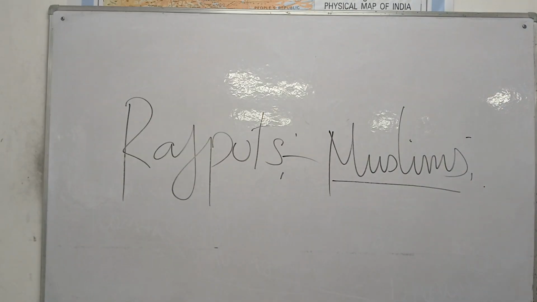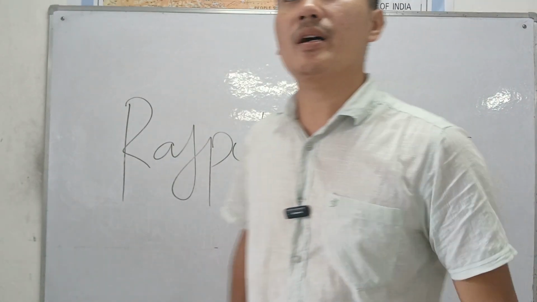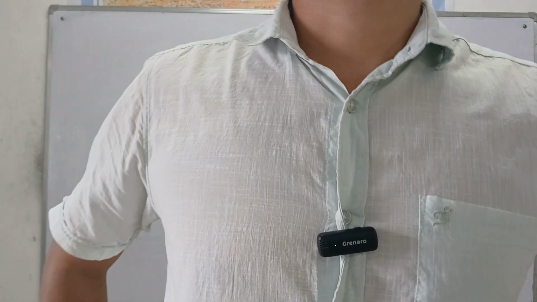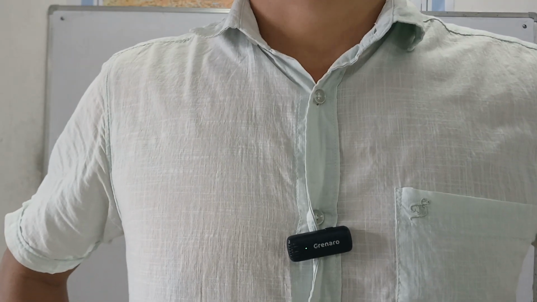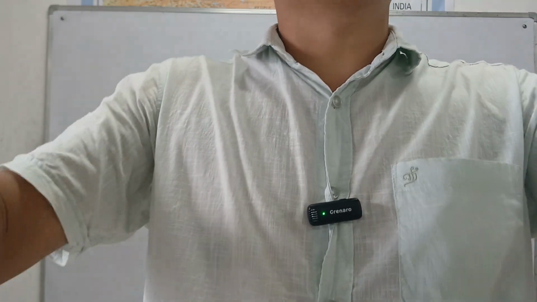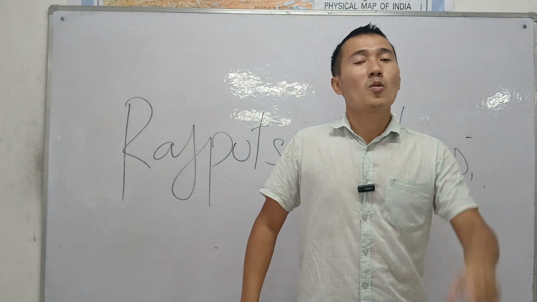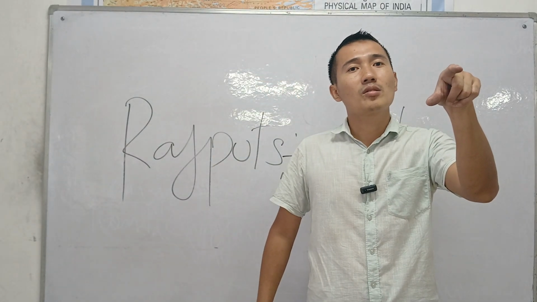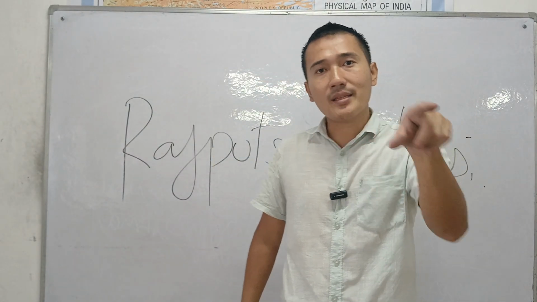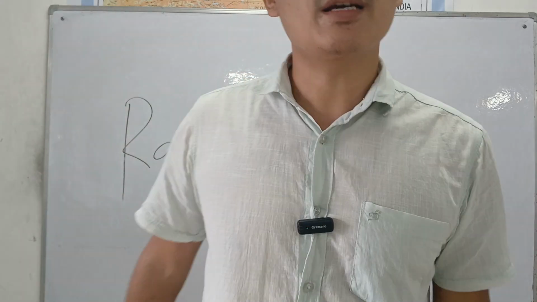It is like this. NPC can ask in this way. Which dynasty was ruling over India when the Muslims came to India? It was the Rajputs. Rajputs are Indians, okay? It was the Rajputs who were ruling over present day India when the Muslims attacked India and ruled over India.